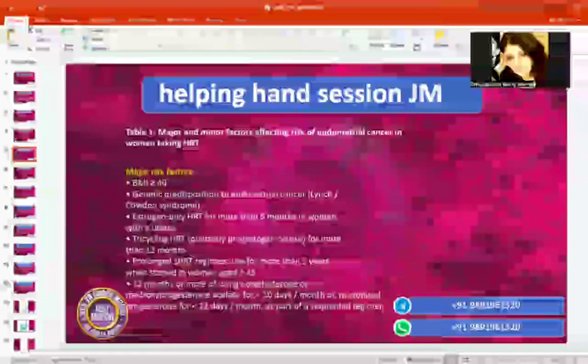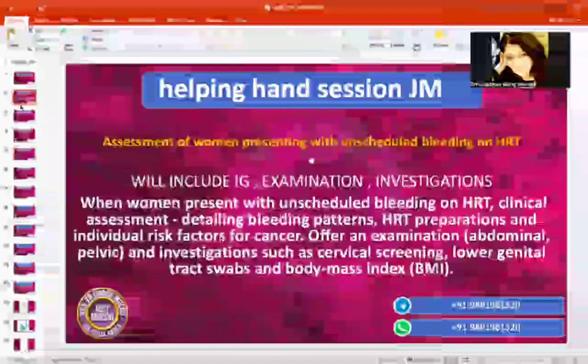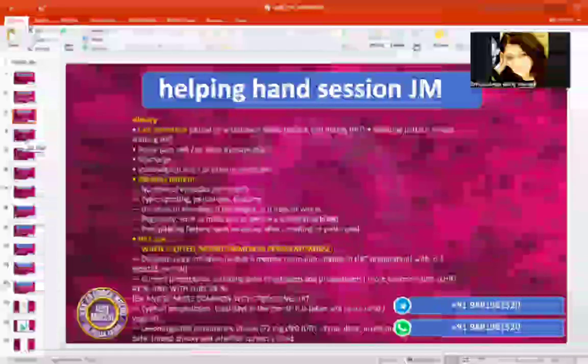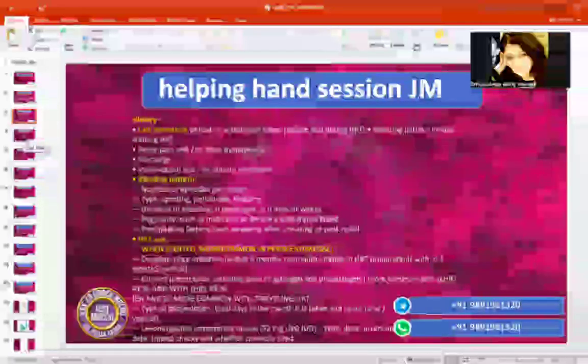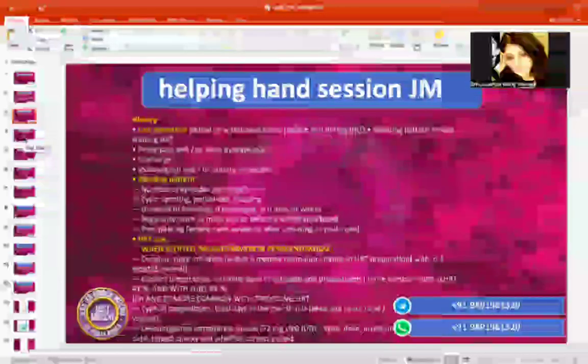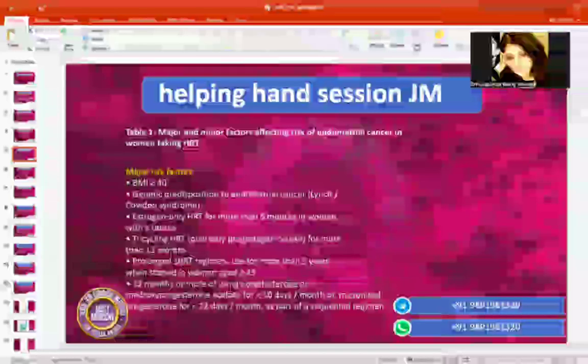So these are the questions which you are going to ask in HOPI. Probably you will be given another chart or other information that the patient is taking this HRT, she is taking this much estrogen, she is taking this much progesterone, and in 2 minutes you have to identify where she is falling.